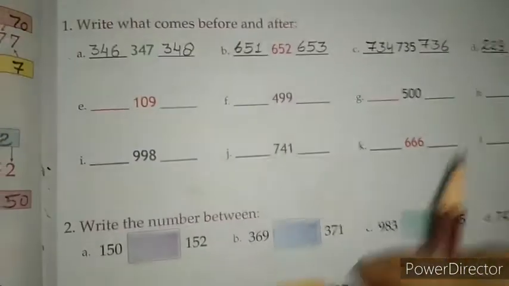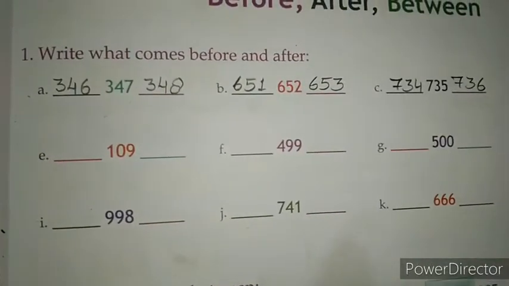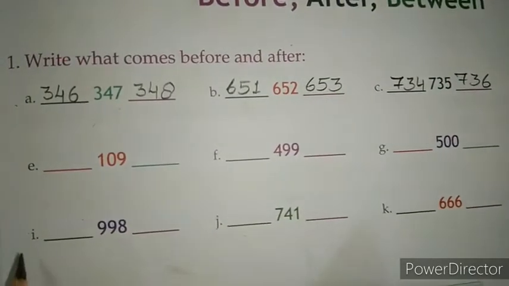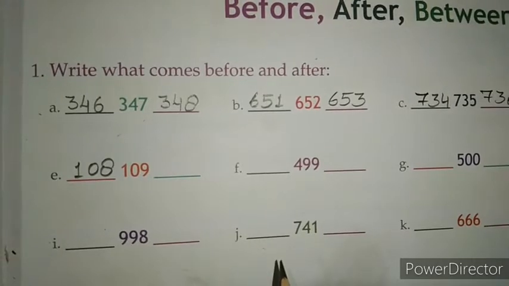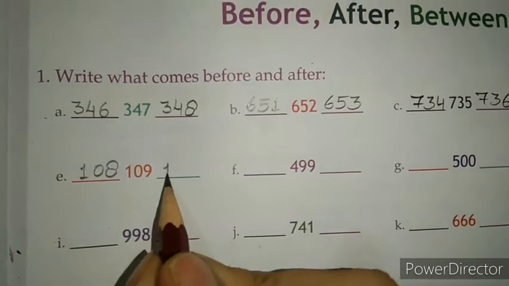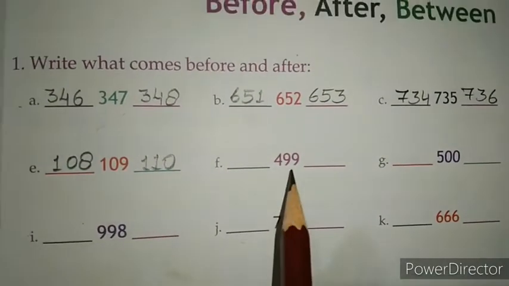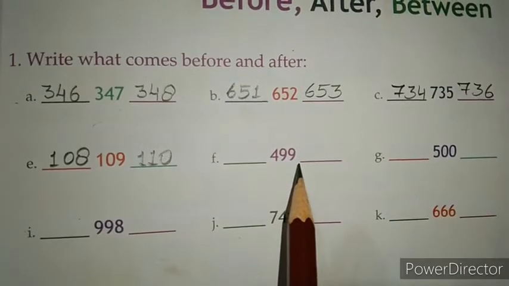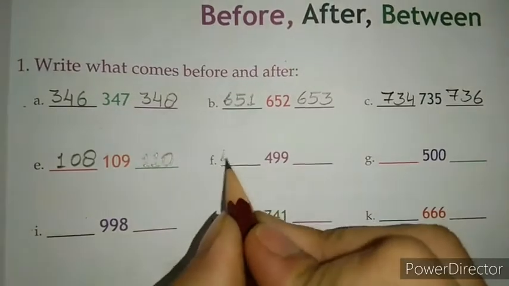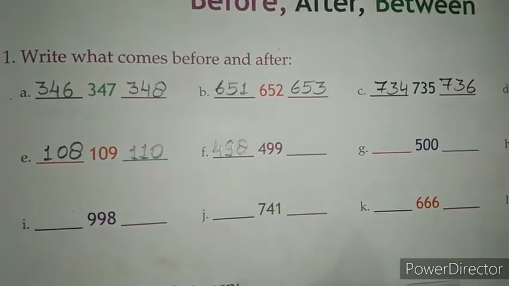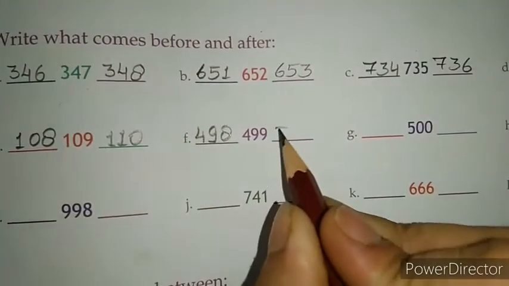Okay. Next one, 109. Which number comes before 109? 108. And which number comes after 109? 110. Okay. Next one, here we have number 499. Which number comes before 499? 498. And which number comes after 499? 500.